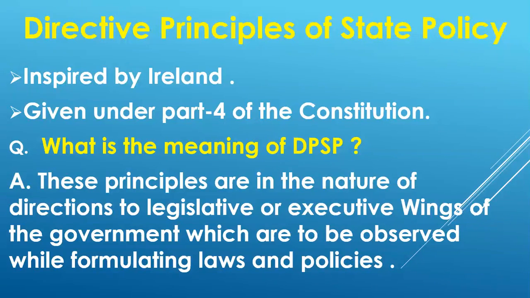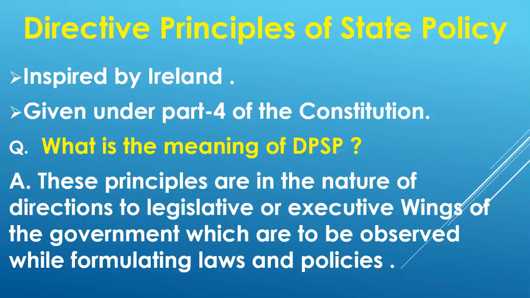What does it mean? It means the legislature has to make any law or policy according to these principles.